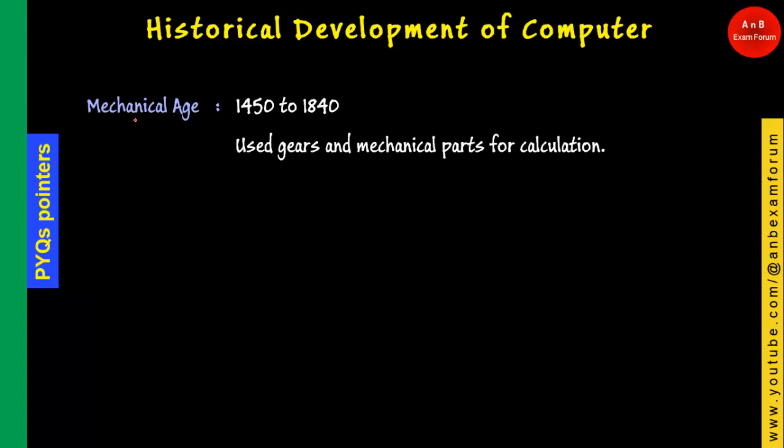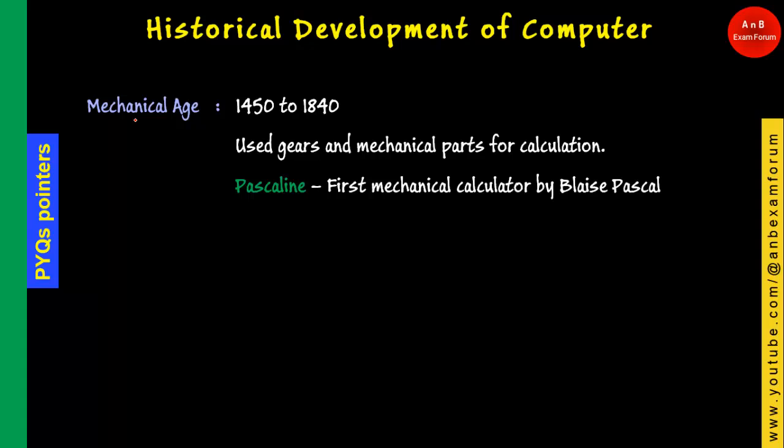This is a very important age from the perspective of computer development. Why? Because the first calculator, the Pascaline, was developed by Blaise Pascal. So if they ask for the first mechanical calculator, instead of the regular calculator, it is the Pascaline or Pascaline machine.